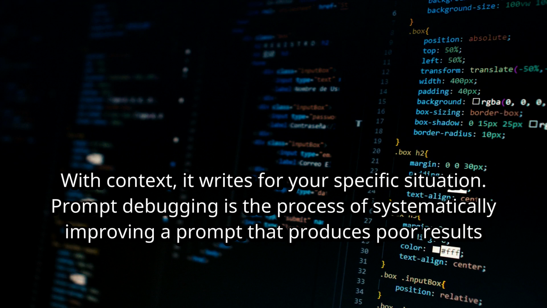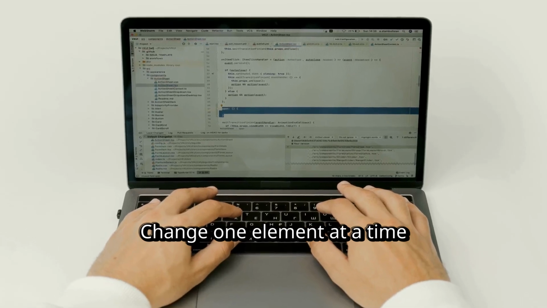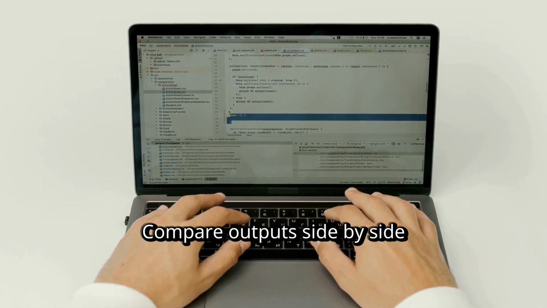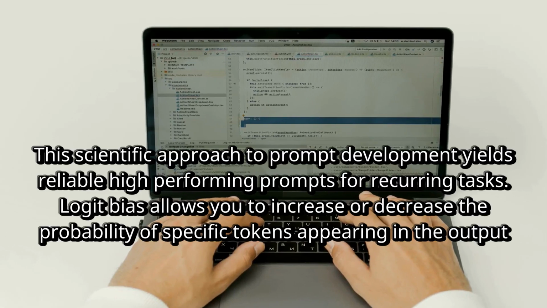Prompt debugging is the process of systematically improving a prompt that produces poor results. Isolate variables. Change one element at a time. Compare outputs side by side. Gradually identify which changes improve results. This scientific approach to prompt development yields reliable, high-performing prompts for recurring tasks.